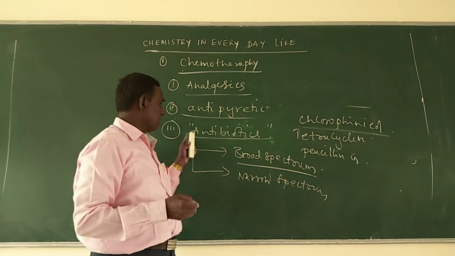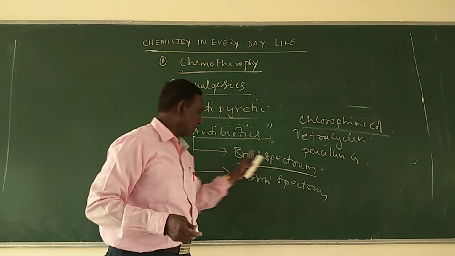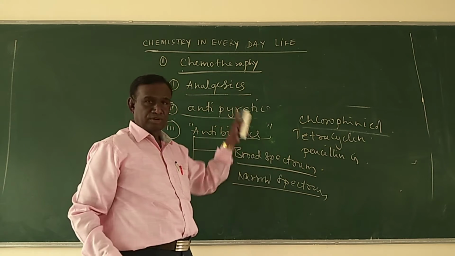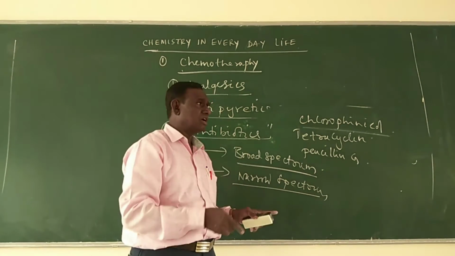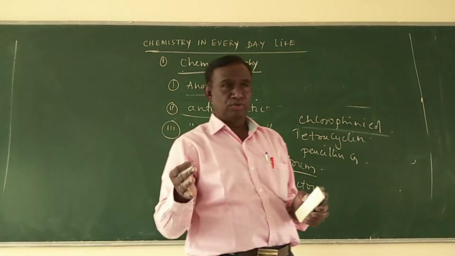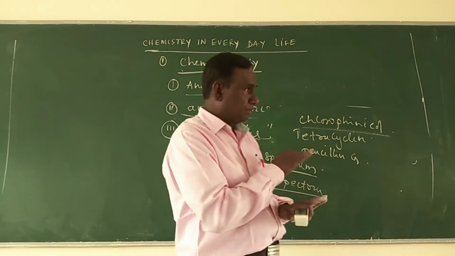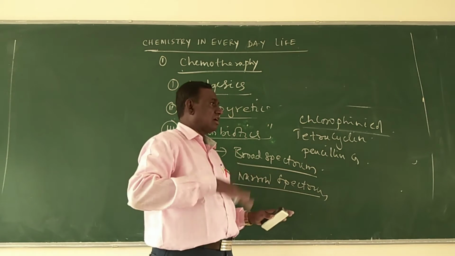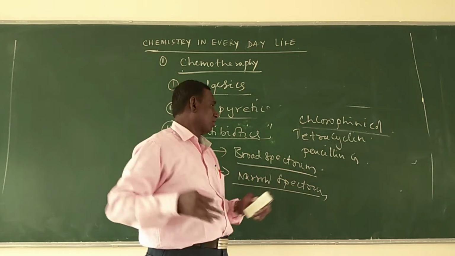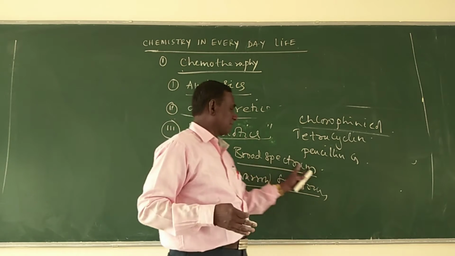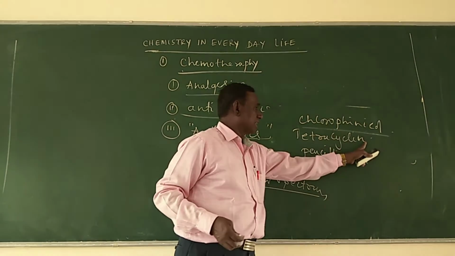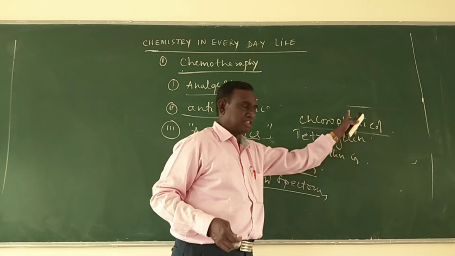That means antibiotics are classified into broad spectrum and narrow spectrum. Broad spectrum antibiotics are nothing but the antibiotics which are capable of destroying, which are effective in preventing, in destroying a large number of microorganisms. Those are called the broad spectrum antibiotics. Examples are chloramphenicol, tetracycline, sulfamycin, etc.